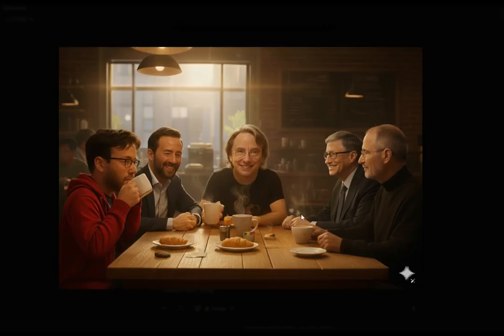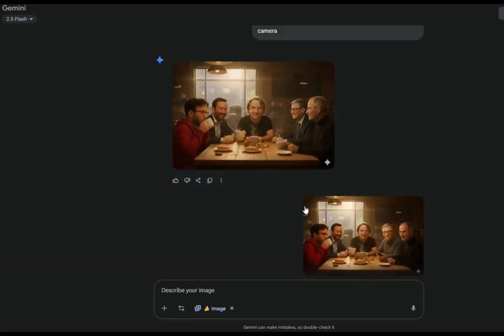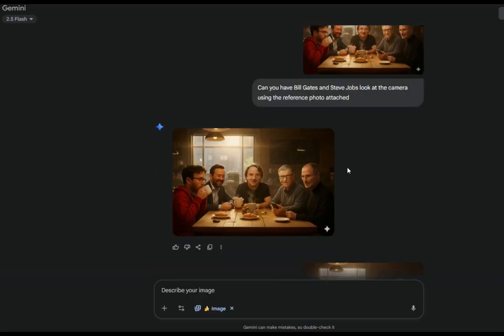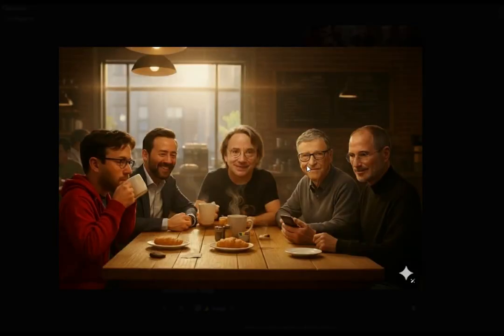But at least we got the hands correct. We see now that Bill Gates has 2 hands and Steve Jobs also has 2 hands. Don't know who's holding that cup though. Then we asked them, can you have Bill Gates and Steve Jobs look at the camera using the reference photo attached? And there we go. And the reference photo had the cell phone back in and the two left arms of Steve Jobs. So we went back to square one, losing everything.